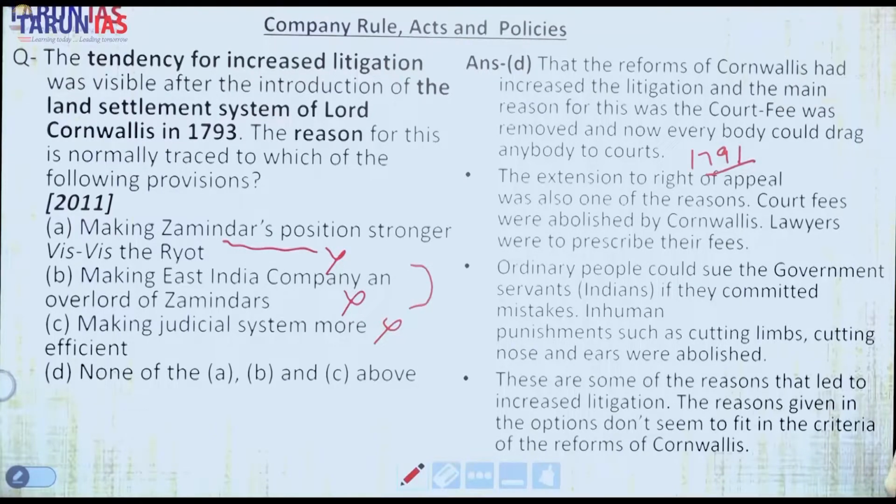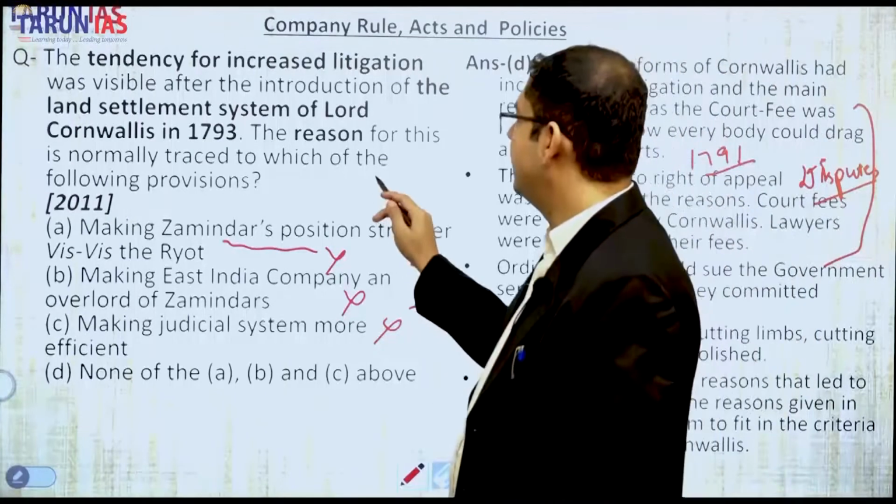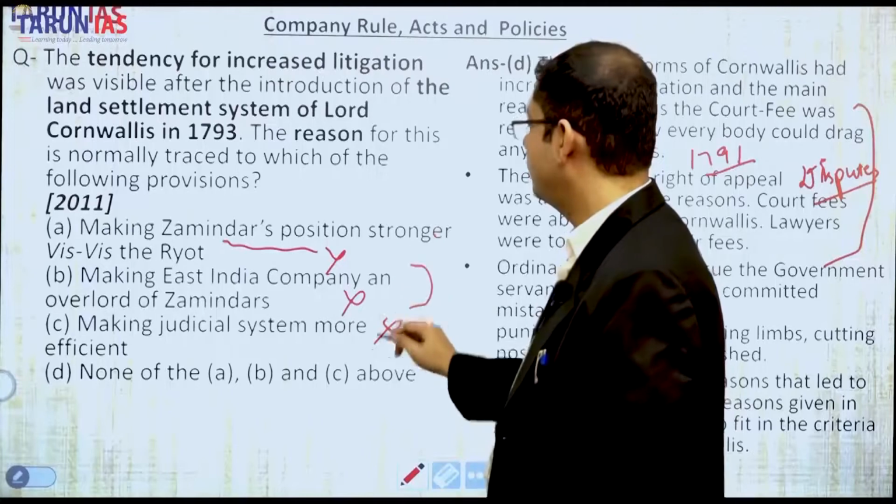The extension of the right of appeal was also one of the reasons; court fees were abolished and lawyers were to prescribe their fees. This is simple. It does mean that disputes were abundant. Ordinary people could sue government servants if they committed mistakes, inhuman punishment, etc. This is nothing, and these reasons have nothing to do with it, because they are totally out of place.